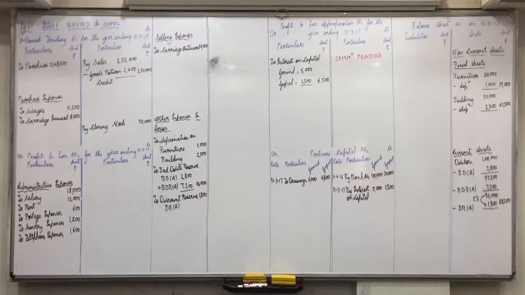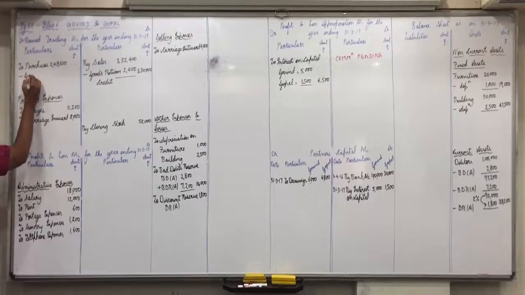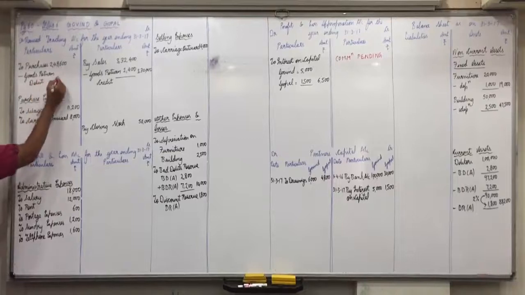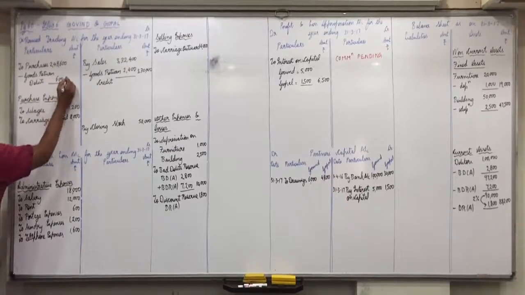Now, what do you mean by goods return debit? Purchase return. Here the word debit stands for purchases. So write down over there in bracket PR, purchase return. So 600 will be deducted from purchases, goods return debit, 600, outer column 2,48,000.